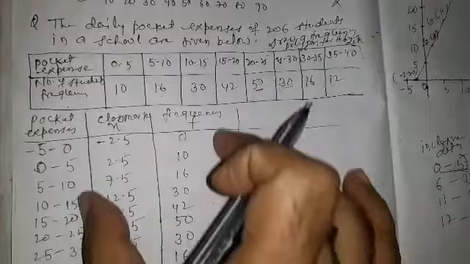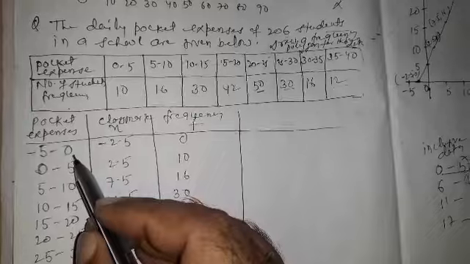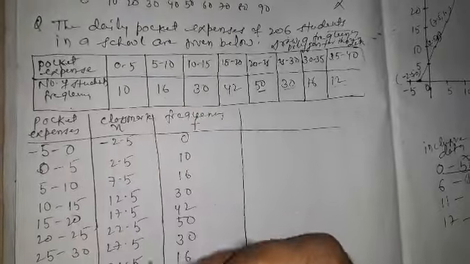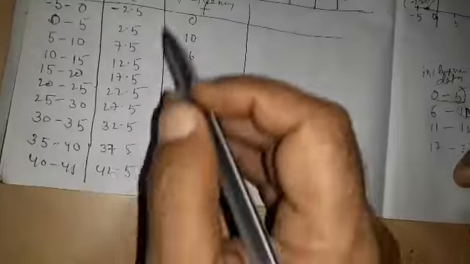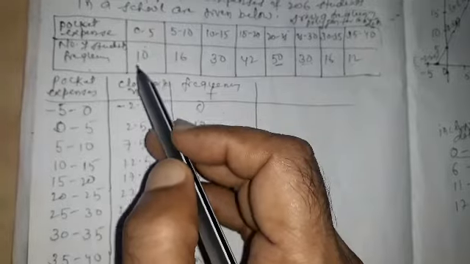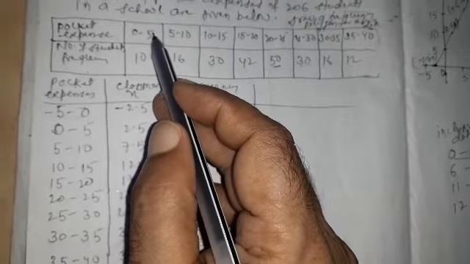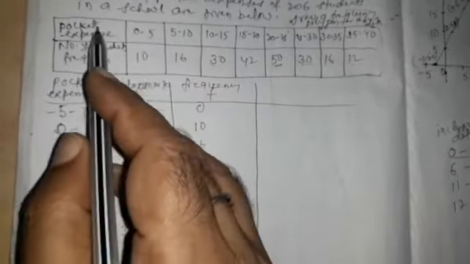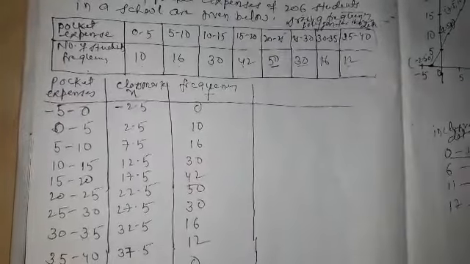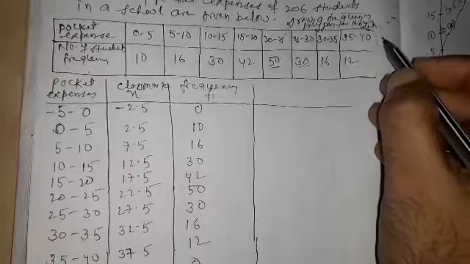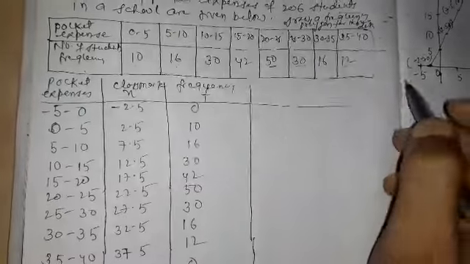First we draw a chart, pocket expenses. Here we include two extra class intervals whose frequency is 0, one in the beginning and one at the end, because the data starts from 0 to 5. So we have to include one class before it, which is minus 5 to 0, and one after 35 to 40, which is 40 to 45, and both have zero frequencies.